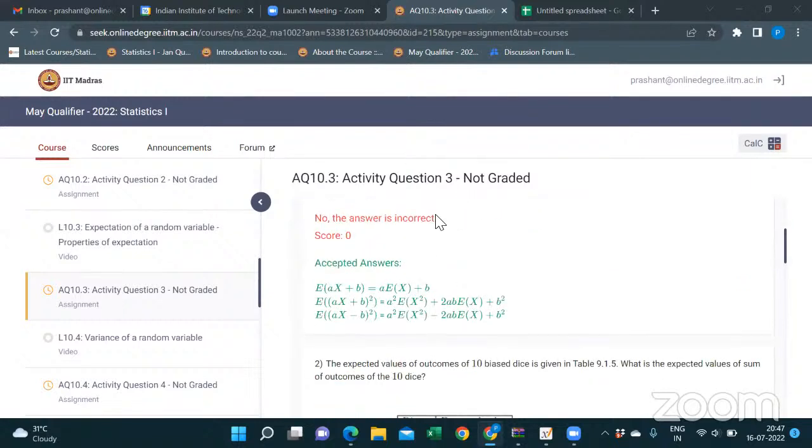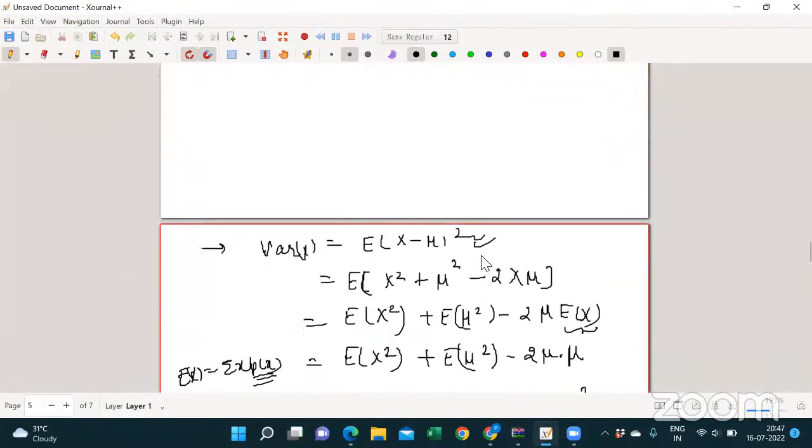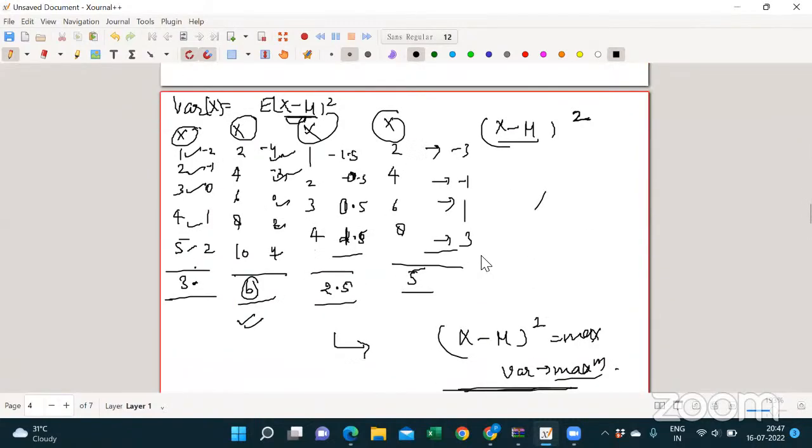Sir, question 10.4, part 1. Do we need to check the variance for all the options which are given? Pankaj, I think you joined late. We have discussed those things. There is no need to calculate the variance of all the options.